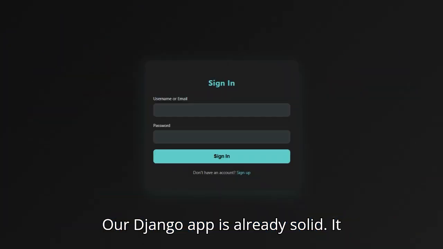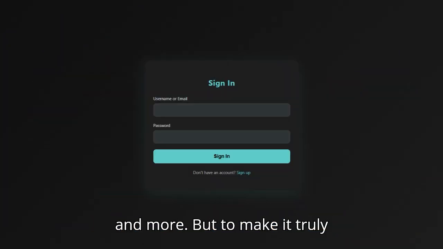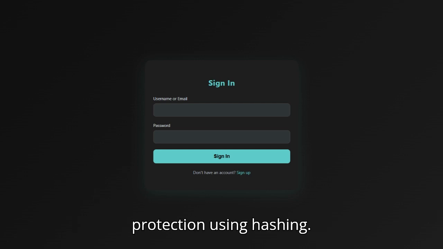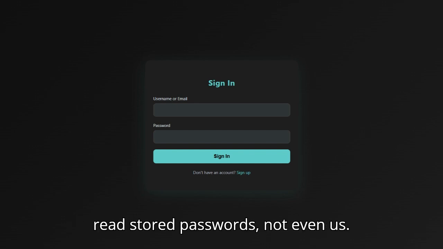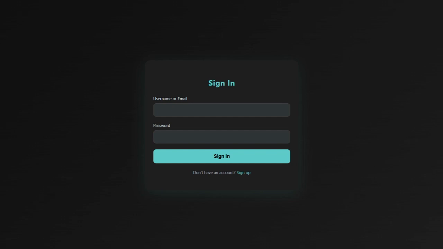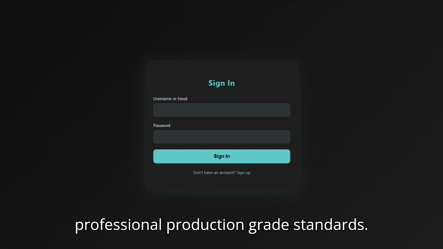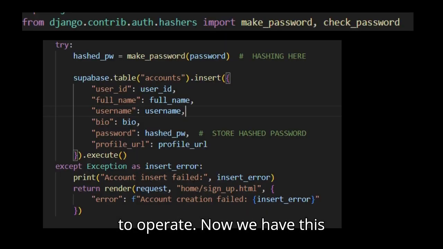Our Django app is already solid. It handles authentication, profiles, chat, and more. But to make it truly bulletproof, we've added strong password protection using hashing. Password hashing ensures no one can ever read stored passwords, not even us, and this elevates our app security to professional, production-grade standards, and that's the level we want to operate at.